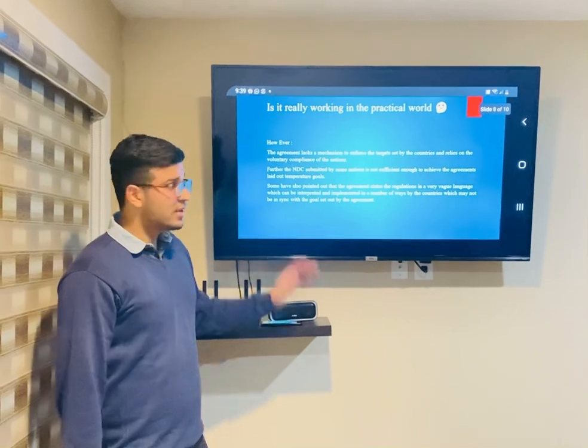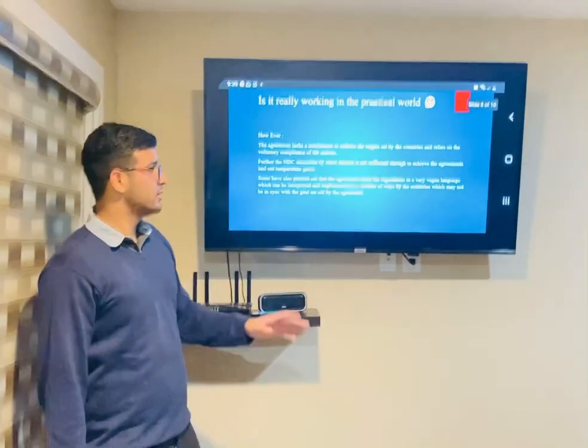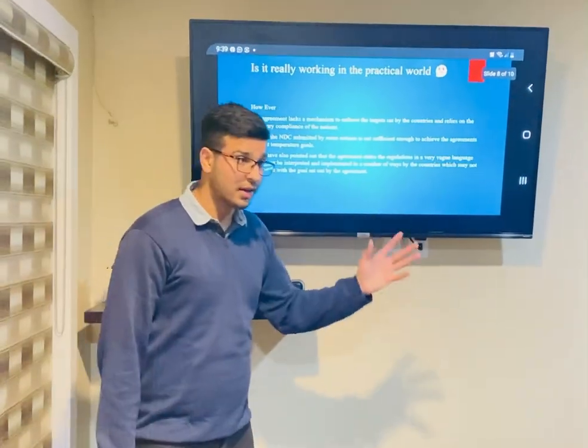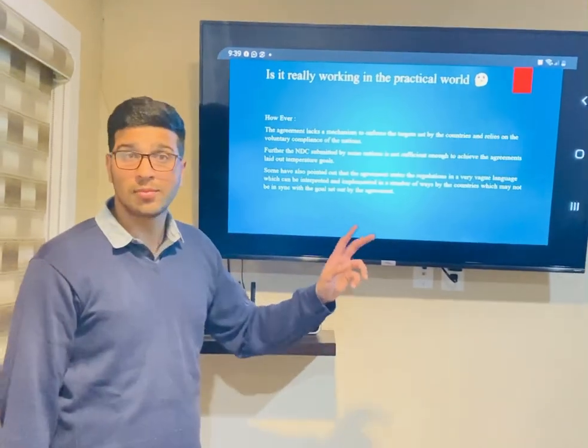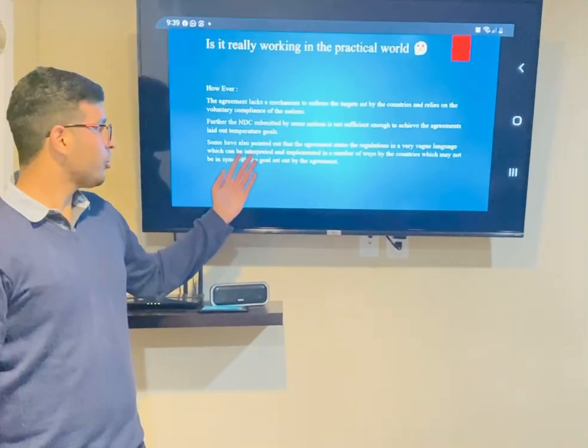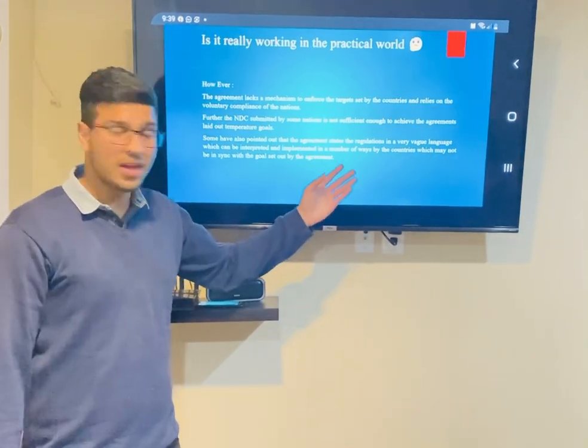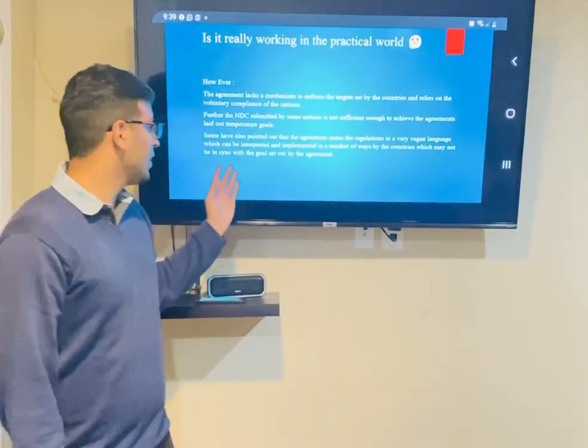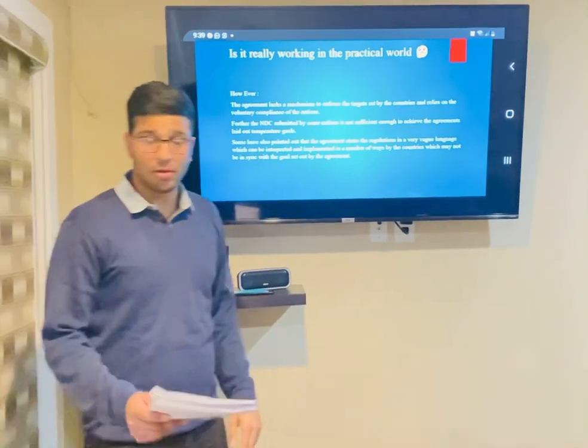Now, some of the critics have also pointed out that the agreement states the regulations in very vague language. The language is not clear and precise. The language used is very vague, which can be interpreted and implemented in a number of ways by the countries, which may not be in sync with the goals set out by the agreement.